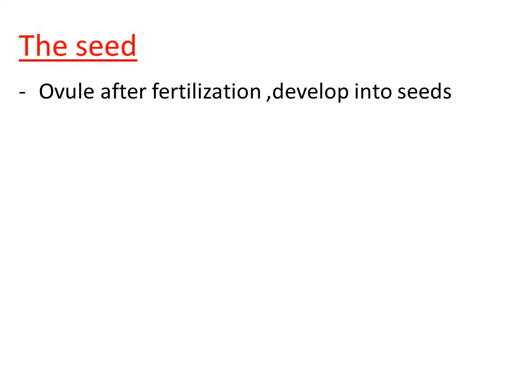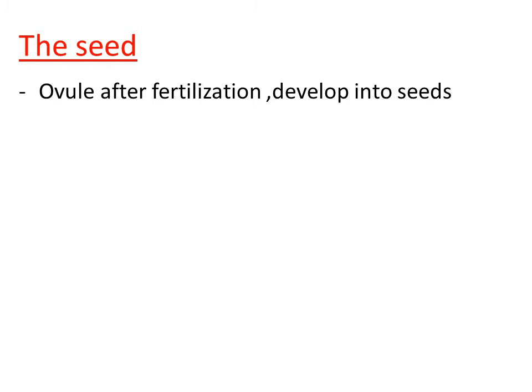We have already seen that ovary after fertilization gets converted into fruit. The ovary encloses many ovules, right? However many ovules are present in the ovary, those many ovules get converted into seeds after fertilization. That ovule after fertilization develops into seeds.